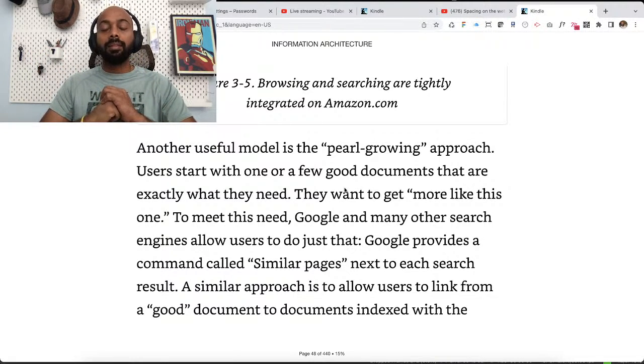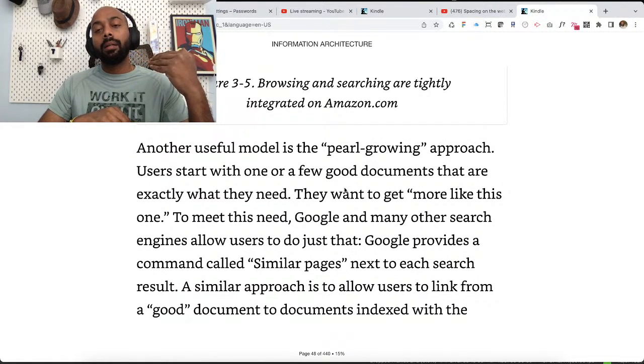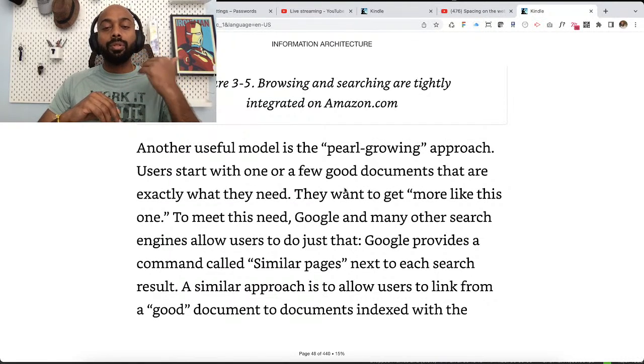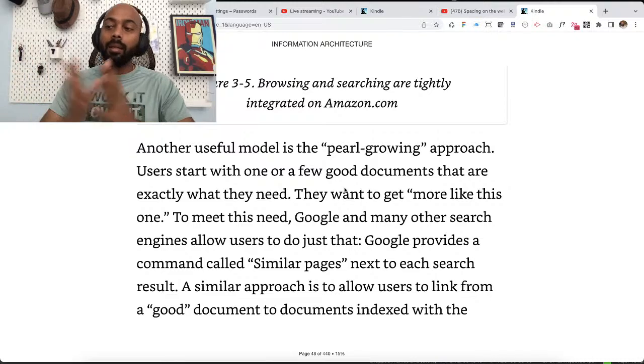So now, pearl growing. What they are defining it as is you land on the intranet website, you know that's where you will find the travel policy, and then you find the travel subsite, right? And you just go there and start finding the document from there. So this is one example of what pearl growing is.